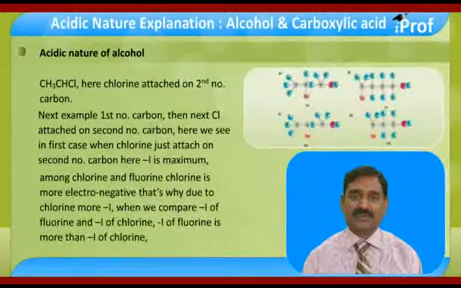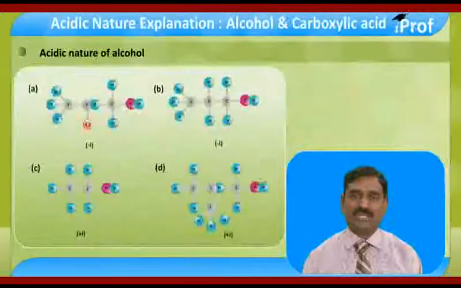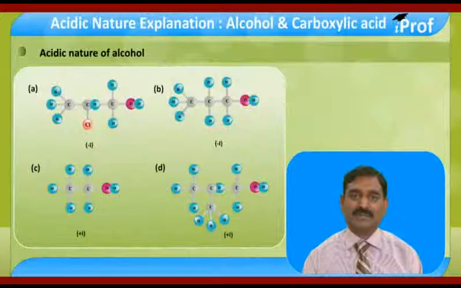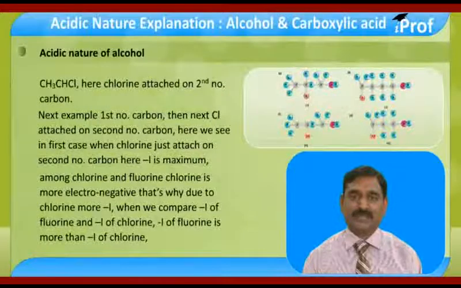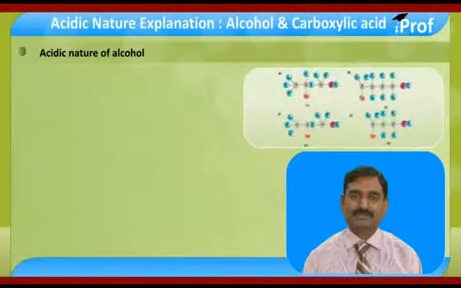Among fluorine and chlorine, fluorine is more electronegative, that's why fluorine gives more minus I. When we compare the minus I of fluorine and chlorine, the minus I of fluorine is more than the minus I of chlorine.